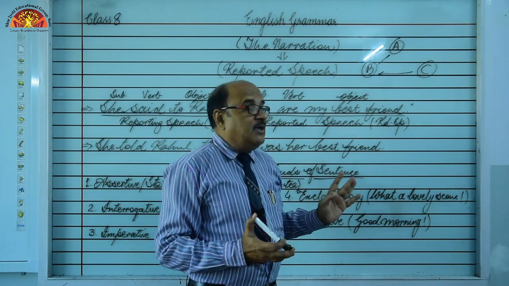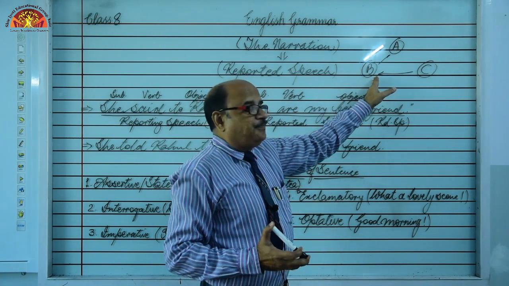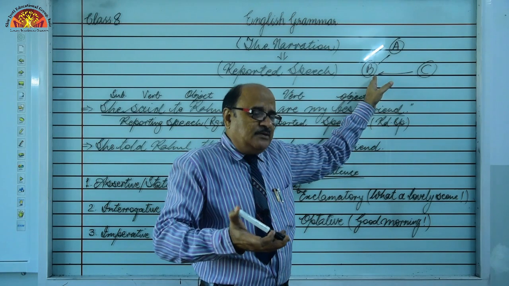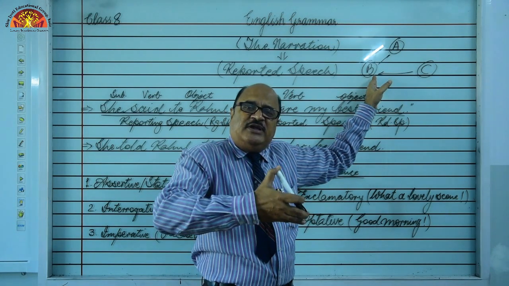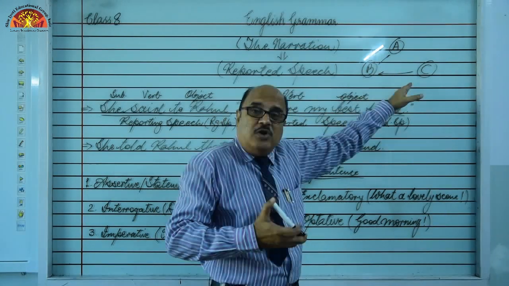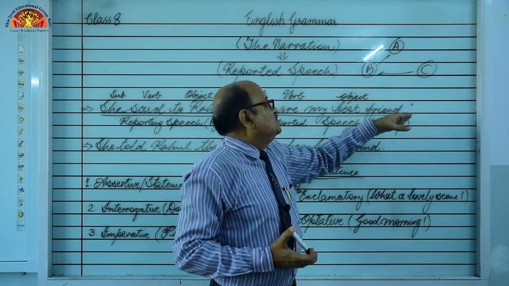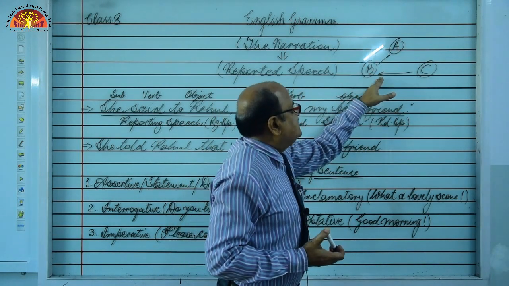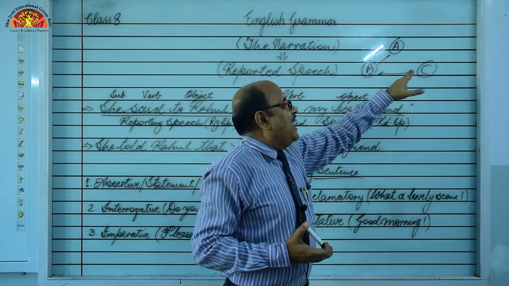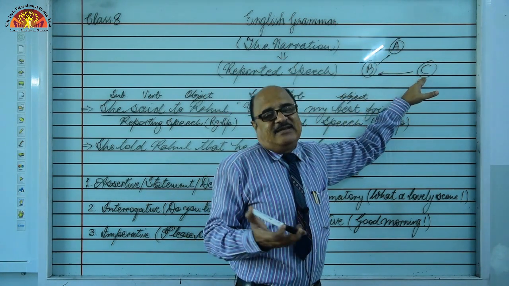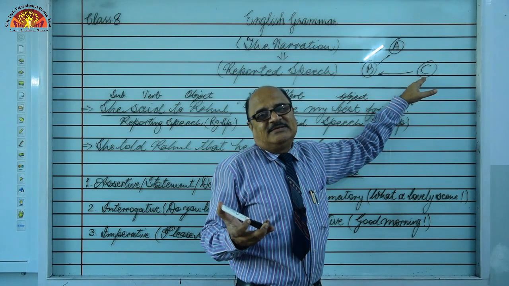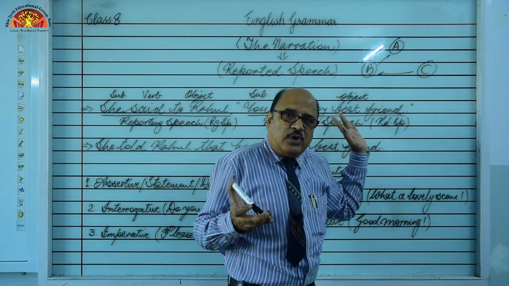But if B converts his statement into his own language, in his own words, means after manipulation, and tells it in his own language to C, that is known as indirect speech. Okay?